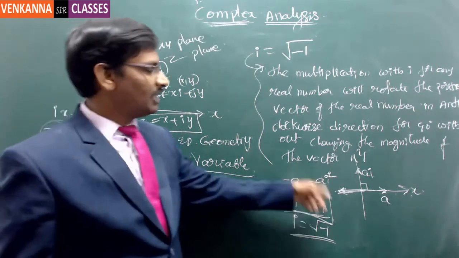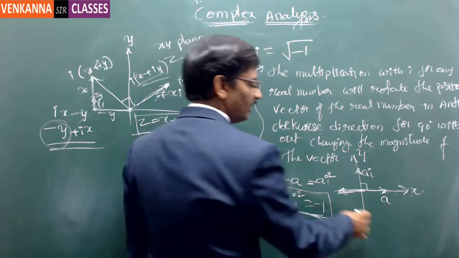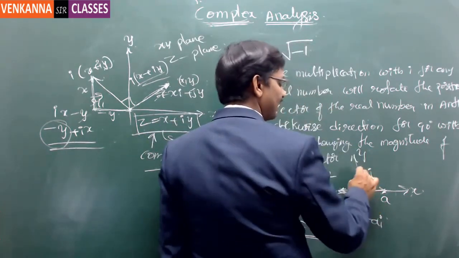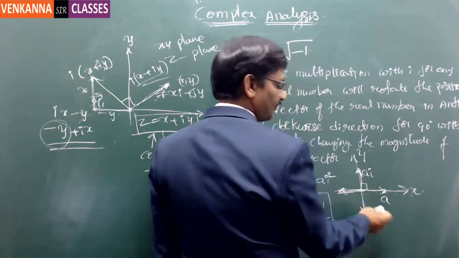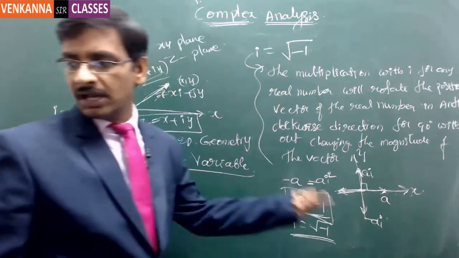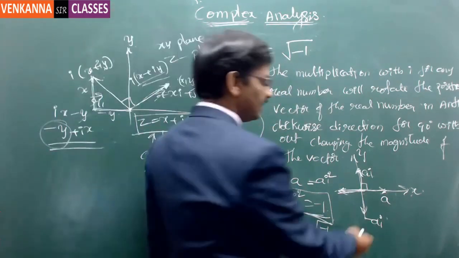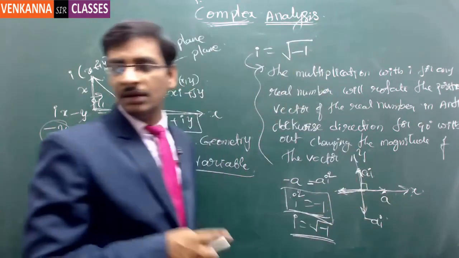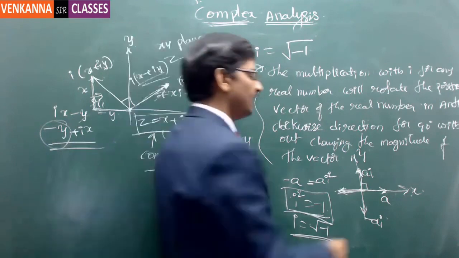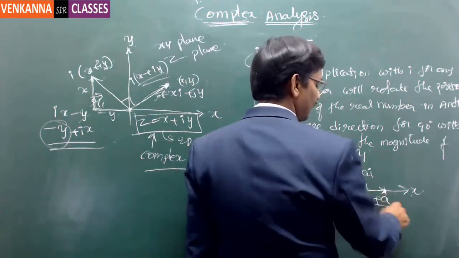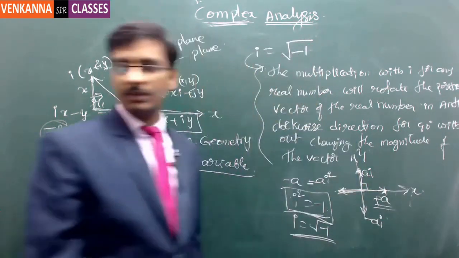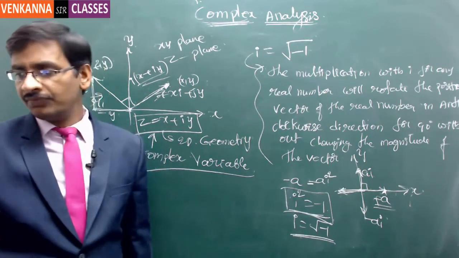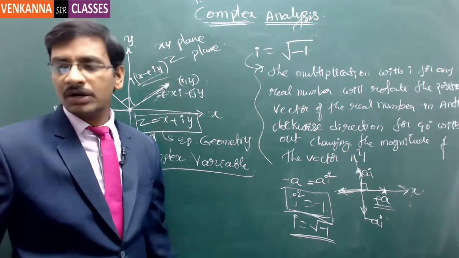So if you again multiply with i, then this will be minus ai. If you notice, this is plus ai, this is minus ai. And if you again multiply with i, then this is minus a into i square. Again i square is minus 1. Minus into minus will be plus. Hence this value is plus a. Got it? So now you can justify that i square is equal to minus 1. This is where the complex number originated.